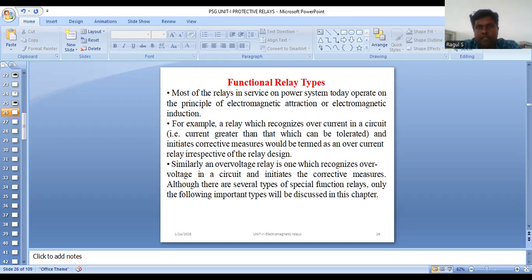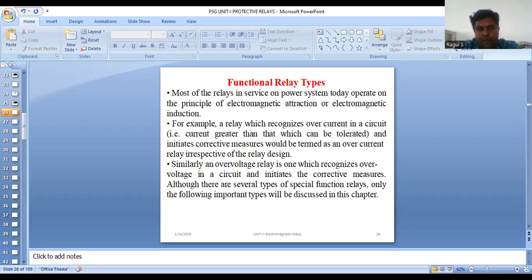The next one is the balanced beam type relay. It consists of an iron armature fastened to a balance beam. Under normal operating condition, the current through the relay coil is such that the beam is held in a horizontal position by the spring. When a fault occurs, the current through the relay coil becomes greater than the pickup value and the beam is attracted to close the trip circuit.